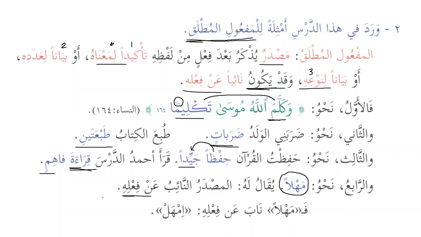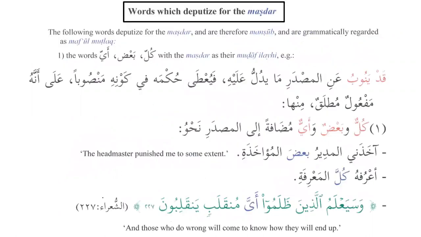And for example, we have learned shukran. So we don't really say ashkuruka shukran, we simply say shukran. So that means shukran is doing the job of ashkuruka. Similarly, we say ahlan wa sahlan wa marhaban. So that means that here the masdar is doing the job of the verb, and it says, okay, there is no need for the verb, and I will do the job as well. So that's why it is called al-masdaru an-naibu an fi'lihi. So these are the four things that we have learned about masdar, and then we will see that there are many things that we have learned as well.